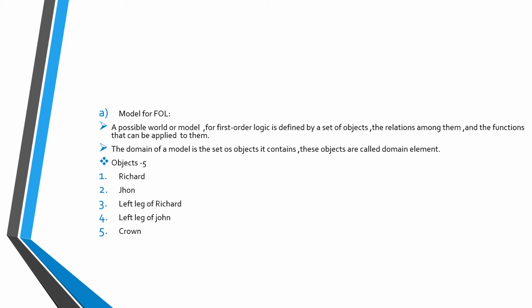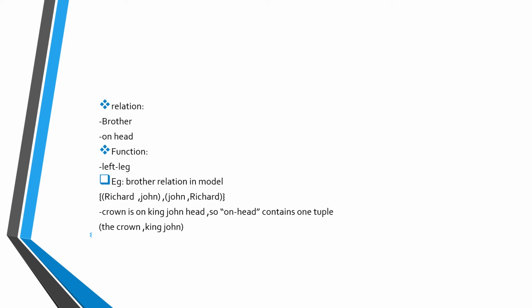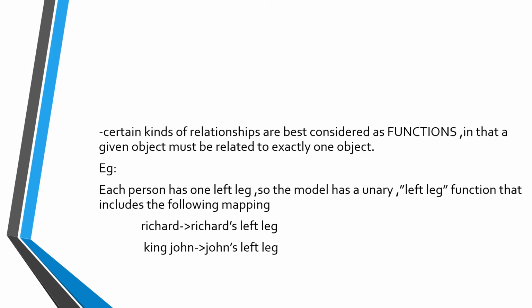The model of first order logic is defined as a set of objects, relationships, and functions. The objects are taken as Richard, John, left leg of Richard, left leg of John, and crown. The relations are brother and on head. The function is left leg. For example, the brother relation in the model: Richard, brother, John. Crown is on the king's head, and the king is John. Then it is called one tuple.